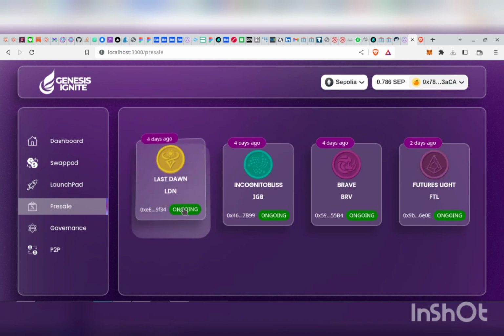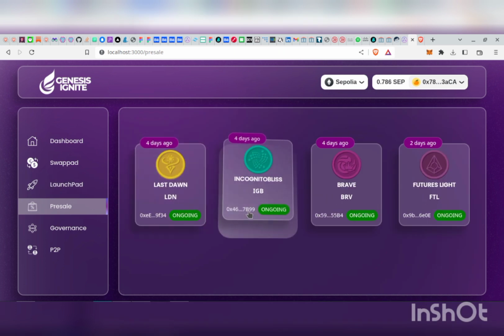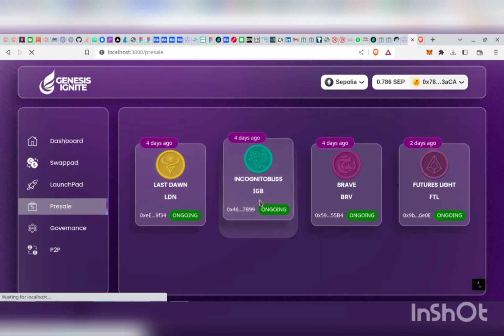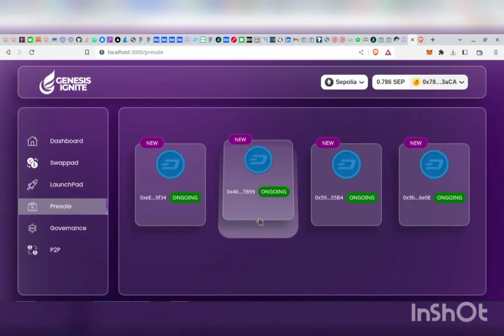Then after the Launchpad session, the user may choose to participate in a pre-sale session, and just like I told you, our contract is able to automatically trigger a pre-sale session after the Launchpad session has ended. So let's say the user chooses to participate in a pre-sale. All you need to do is go to the pre-sale session and click on the particular pre-sale you want to participate in.